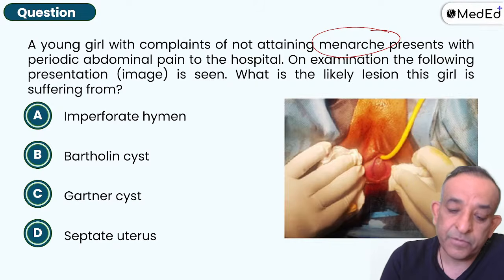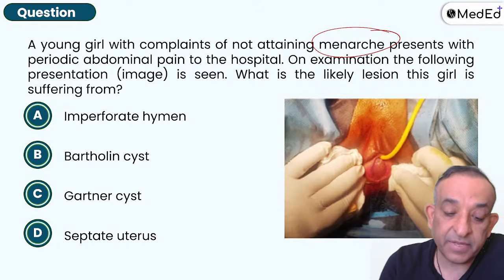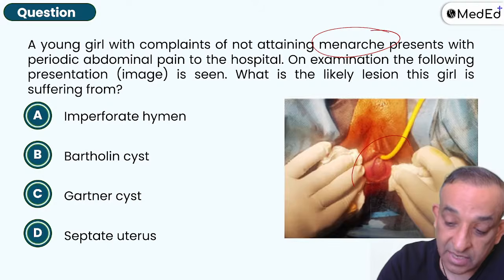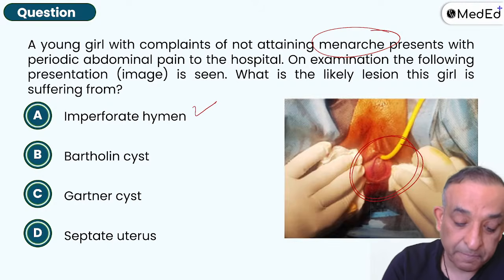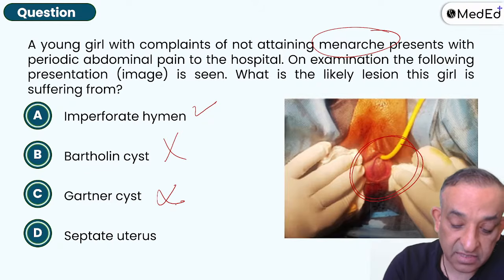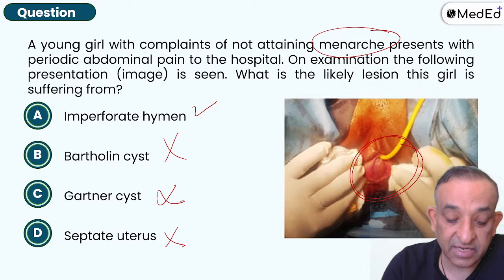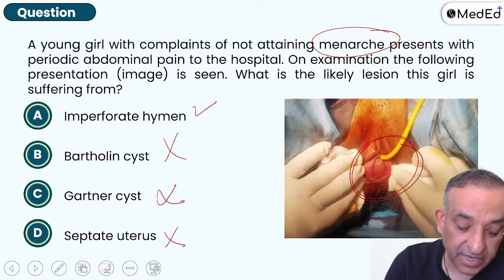13 and 15. So yes, when a girl is not getting periods and she comes to me saying she's got periodic abdominal pain and I see there's a hymen which is bulging like this, that is an imperforate hymen. Okay, Bartholin cyst nahi hai, Gartner cyst is in the vagina, septate uterus is not seen like this. So yes, of course, you knew the answer to this one.